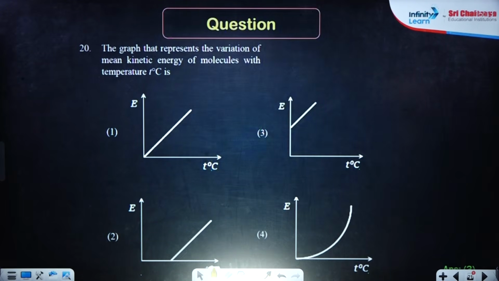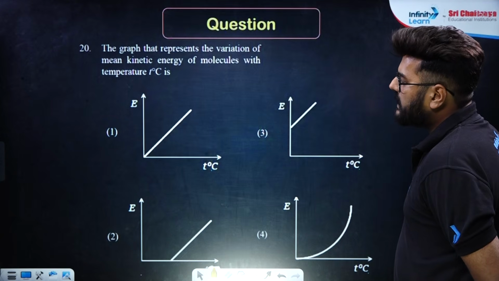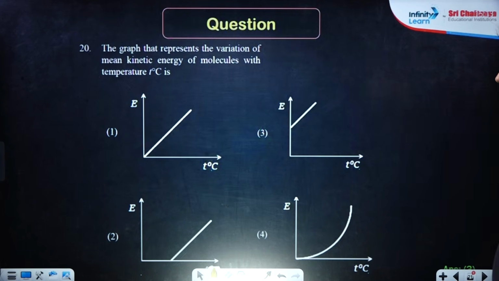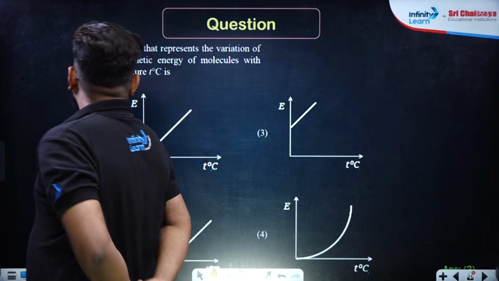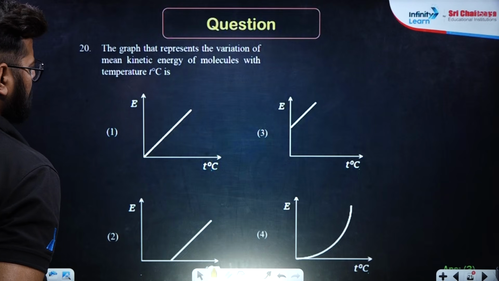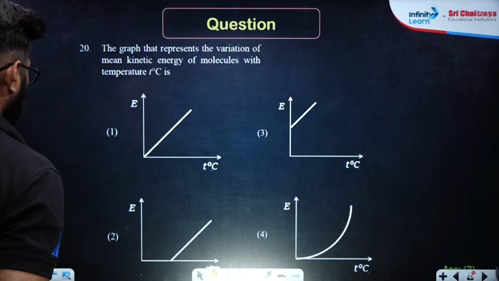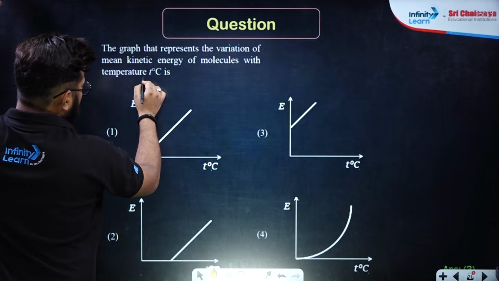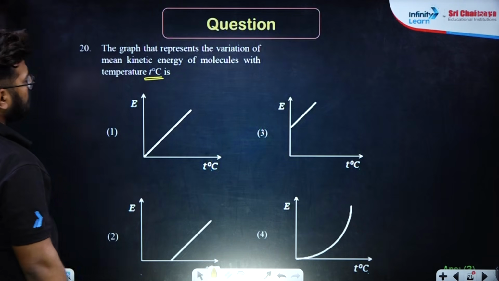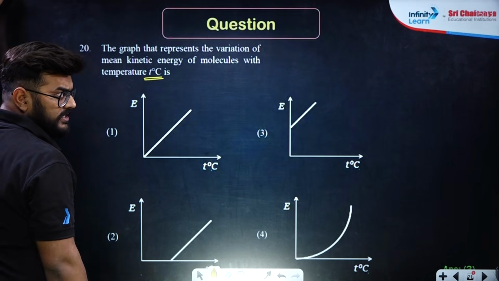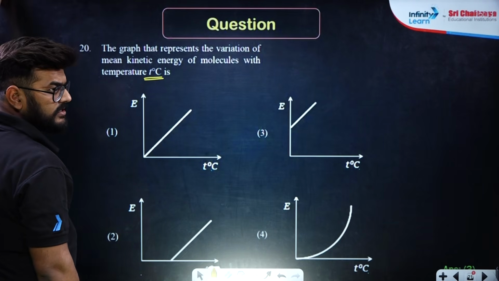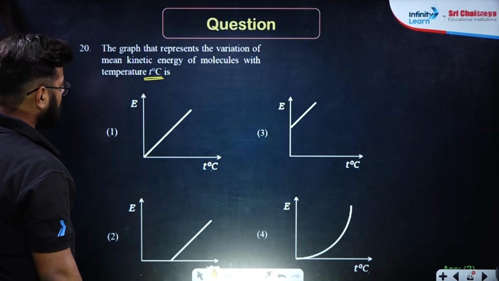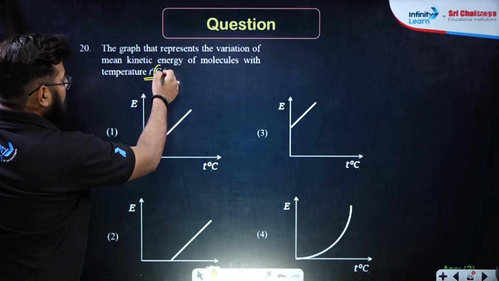The graph that represents the variation of mean kinetic energy of molecules with temperature T degree centigrade is. Mean kinetic energy with temperature T. Okay, T degree centigrade, right? See, the molecules stop moving at 0 Kelvin, but at 0 degree centigrade, the molecules still have energy, and yes, they will have some kinetic energy over here. Because it is in T degree centigrade, not Kelvin, right?